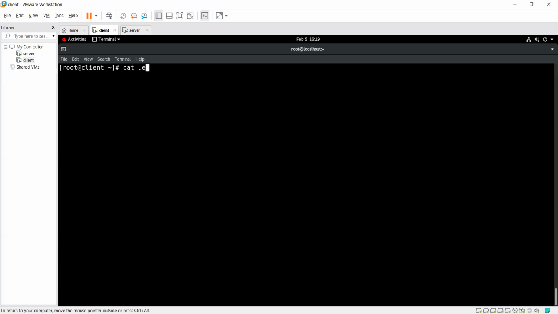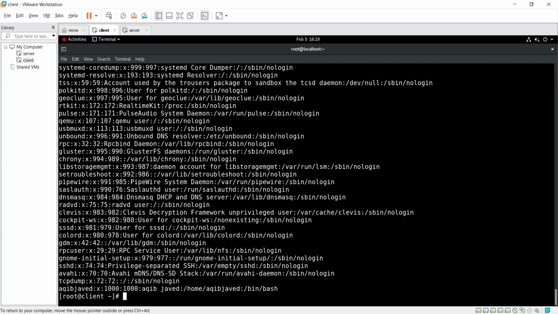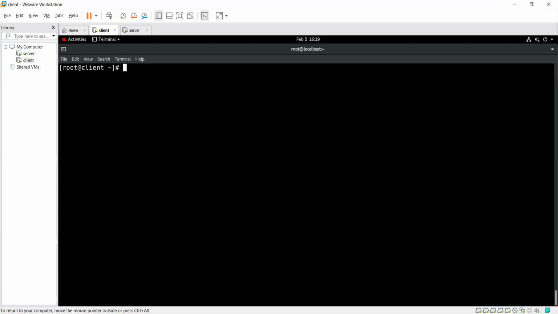As you see, cat /etc/passwd on the client machine shows no such users in this machine at all, right? That is the thing. Understood? Yes, sir. Okay, that's a good thing.